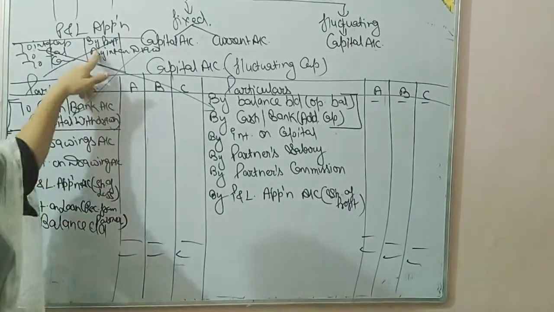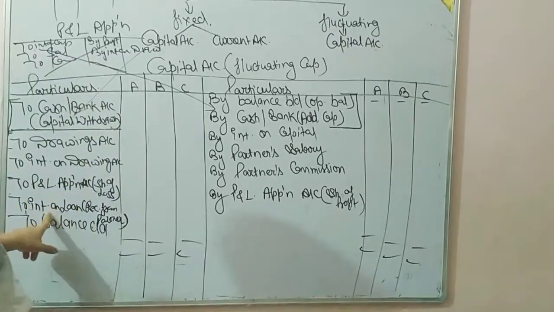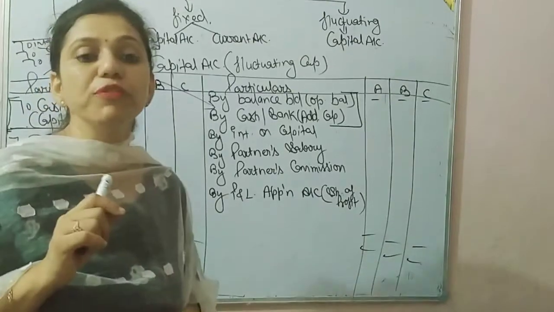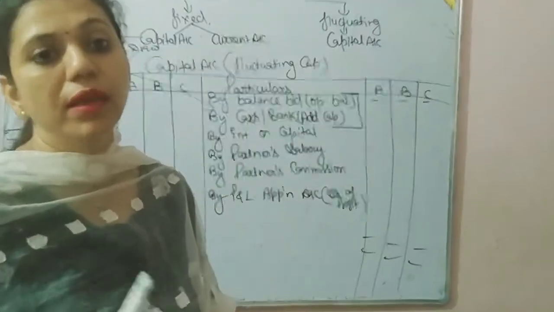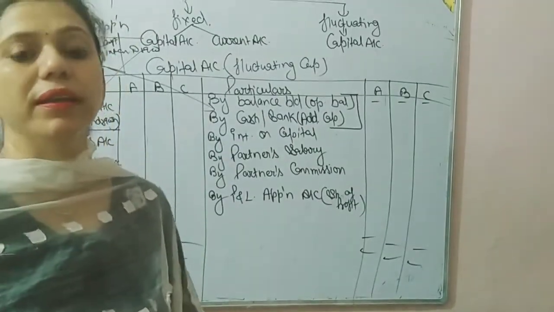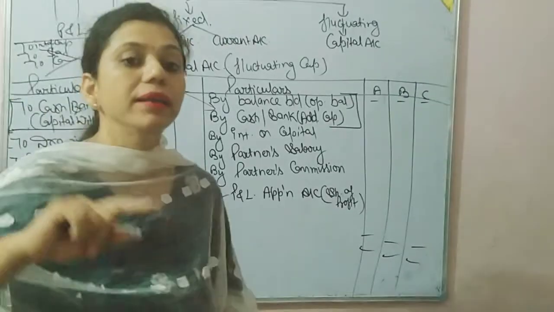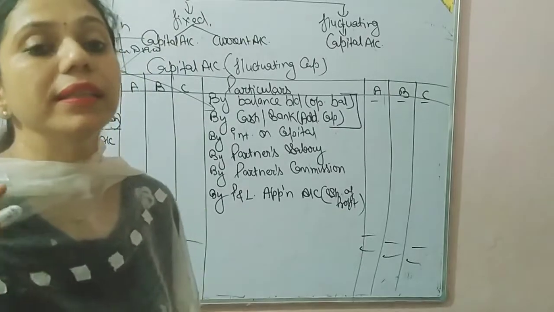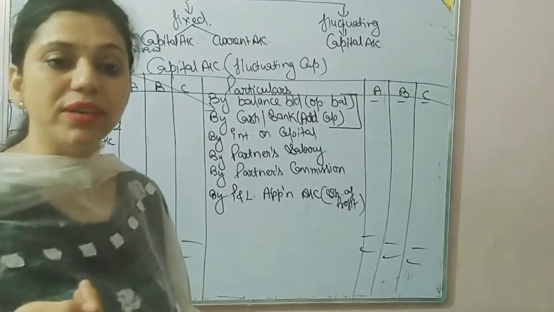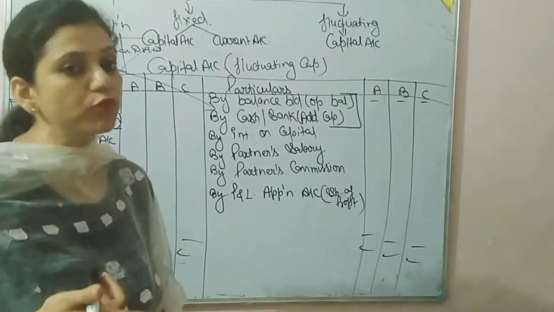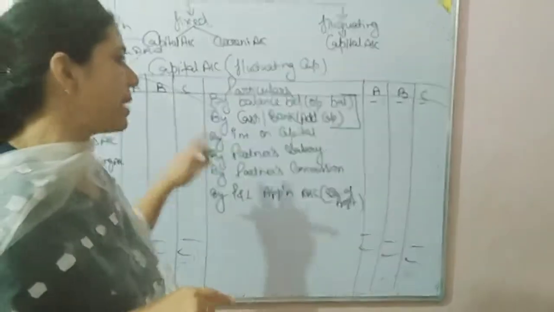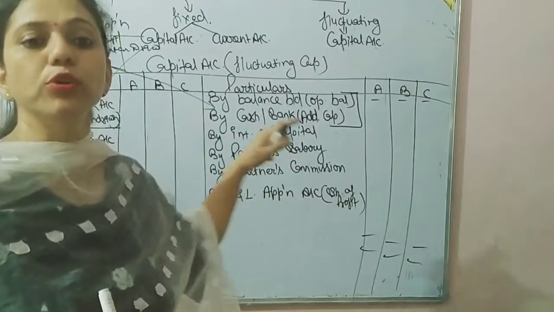Then, in case of loss in P&L appropriation, the most important thing is interest on loan. If the partnership firm gives a loan to any partner, keep in mind, the business will receive interest from that partner. So with the interest, the capital of that partner is going to decrease.